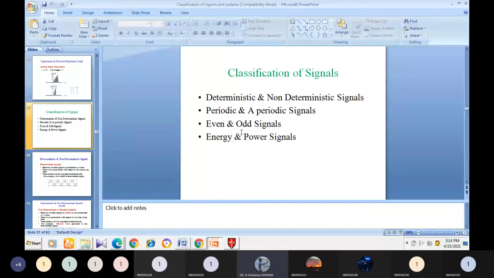What is a deterministic signal and what is a non-deterministic signal? Please.